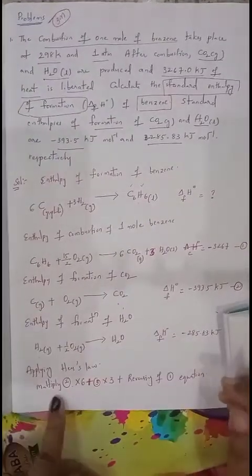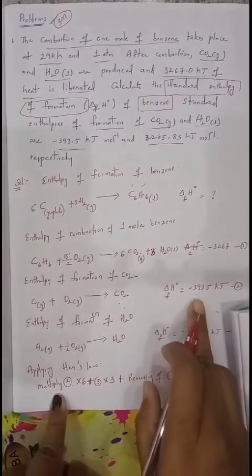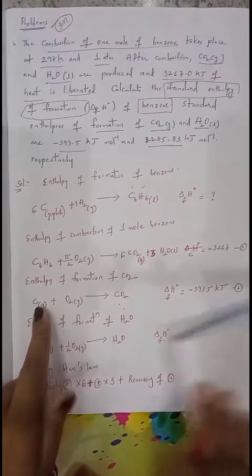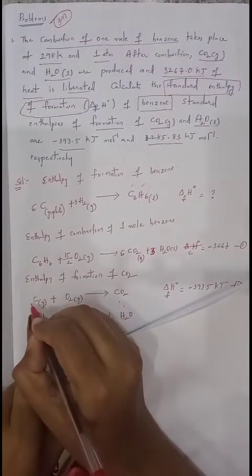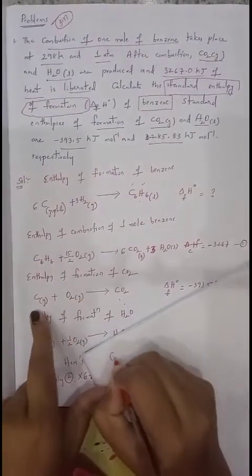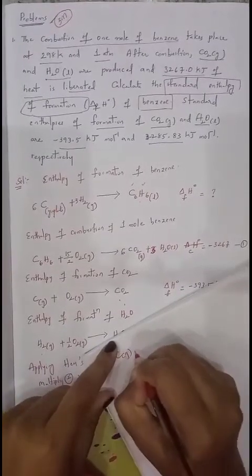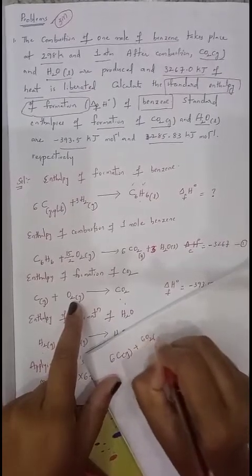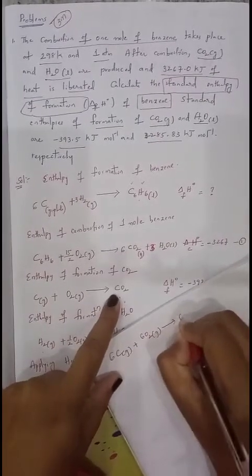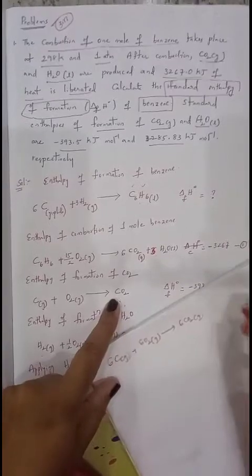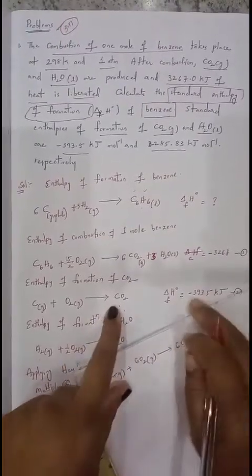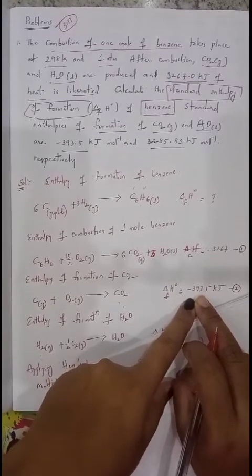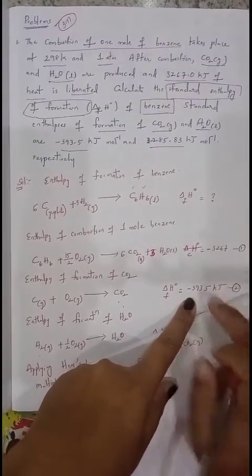Now we'll do it stepwise. Multiply equation 2 by 6. This is equation 2. Multiply it with 6. 1 into 6 is 6: 6 carbon graphite plus 6 O2 gas gives rise to 6 CO2 gas. The delta H value we also want to multiply by 6. 393.5 must be multiplied with 6.